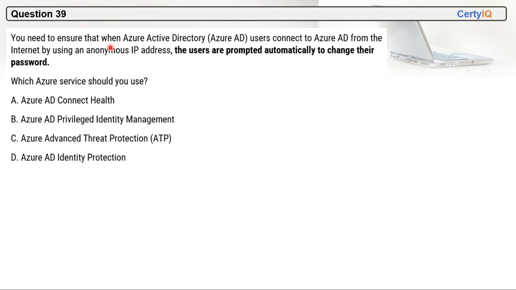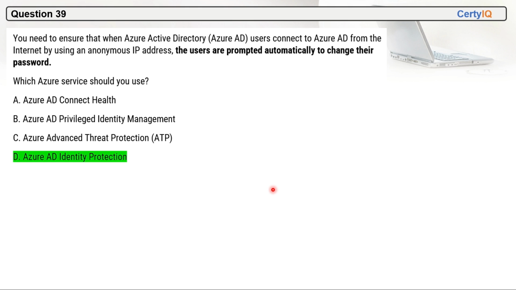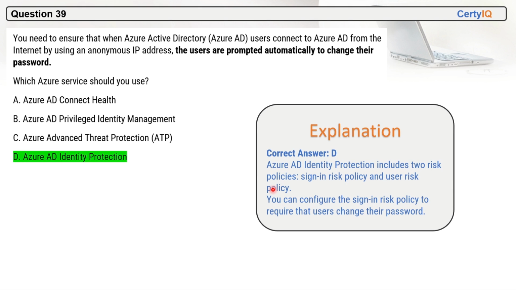Question 39. You need to ensure that when Azure Active Directory users connect to Azure AD from the internet by using an anonymous IP address, the users are prompted automatically to change their password. So which Azure service should you use? We will use Azure AD Identity Protection service, right? So this will ensure when Azure AD users connect to Azure AD from the internet by using an anonymous IP, the users will be prompted to automatically change their password. So D is the correct option here. Azure AD Identity Protection includes two risk policies, sign-in risk policy and user risk policy. You can configure the sign-in risk policy to require that users change their password.